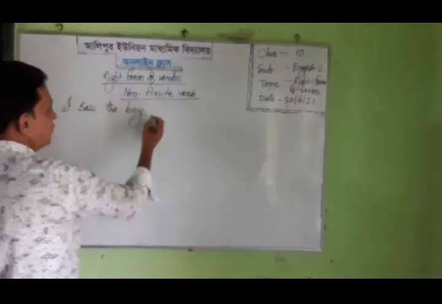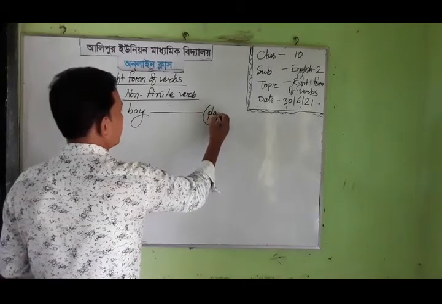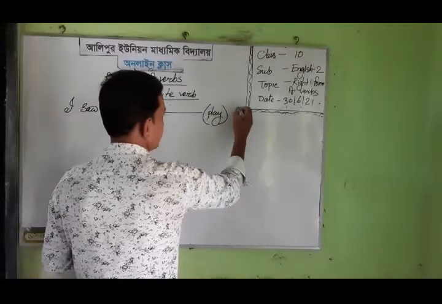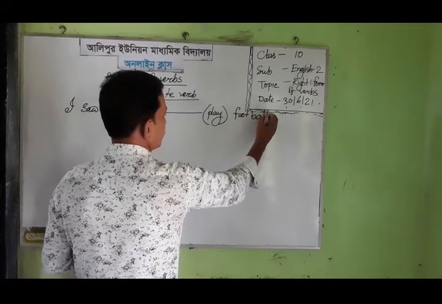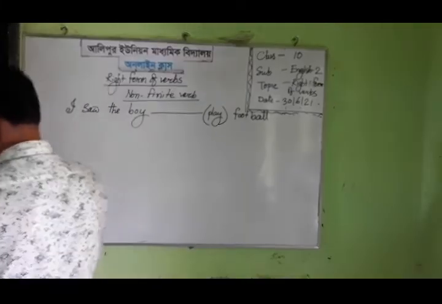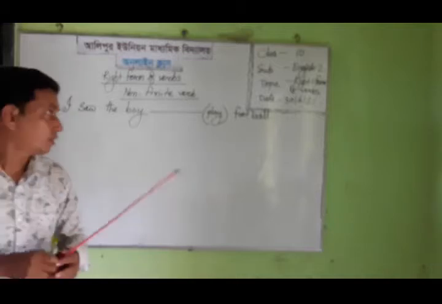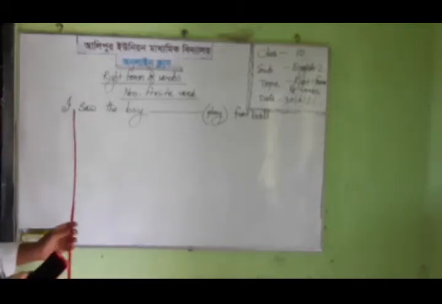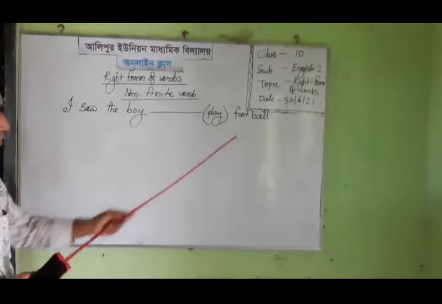I saw the boy play football. Dear learner, look at the whiteboard. I have written, I saw the boy play football.